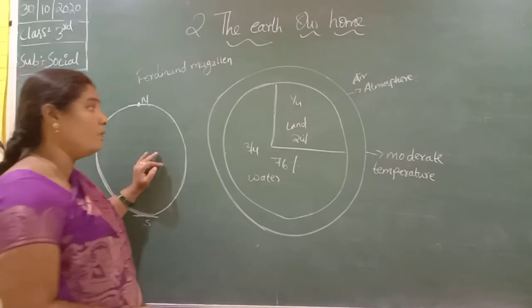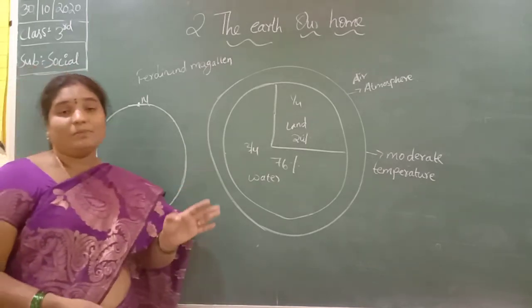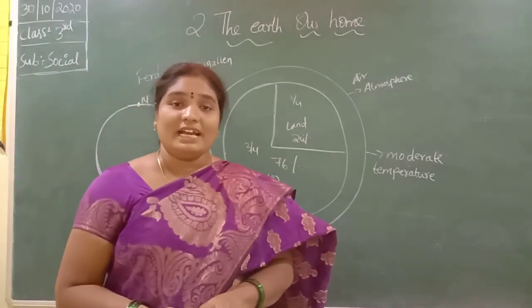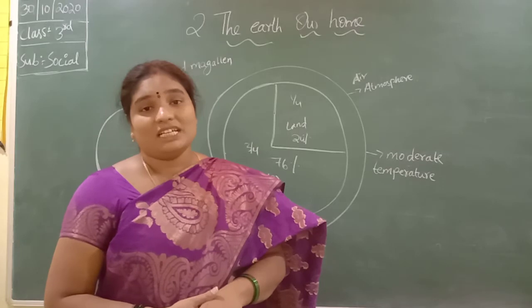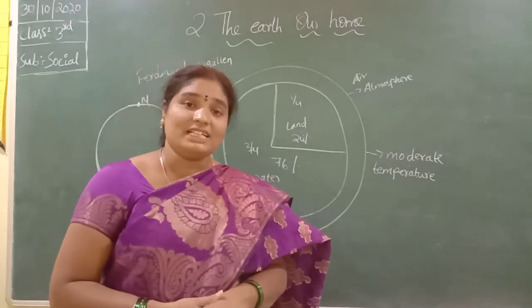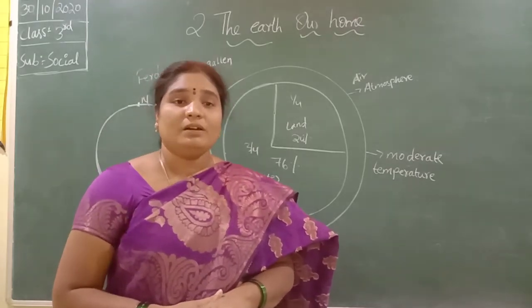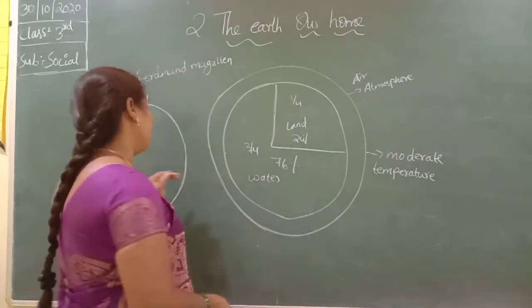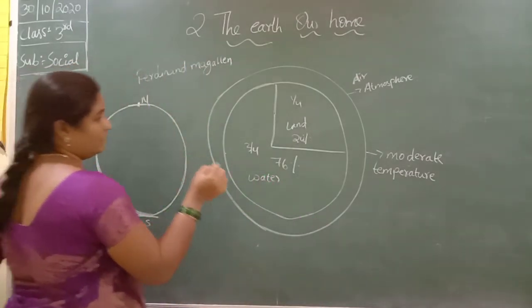Next one, globe. A globe is a model of the earth. It shows the accurate shape and size of the continents and the water bodies. Next one, map.